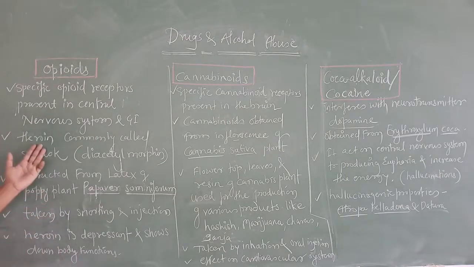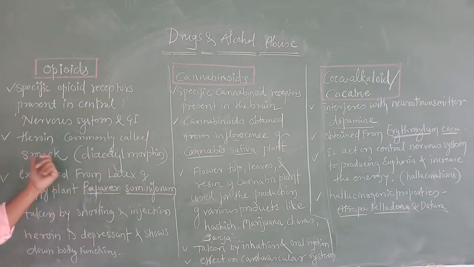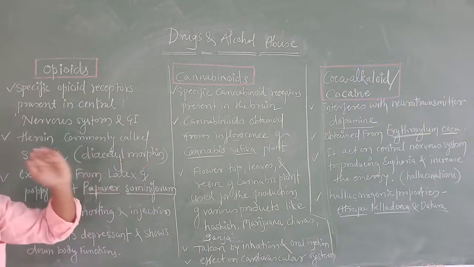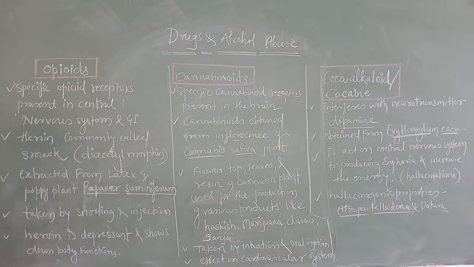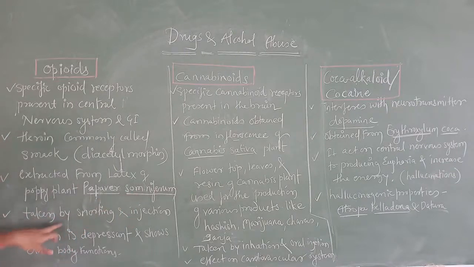Heroin, commonly called smack, is an opioid, and chemically it is diacetyl morphine, obtained by acetylation of morphine. These opioids are extracted from the latex of the poppy plant, Papaver somniferum, and are taken by snorting and injection. Last, heroin acts as a depressant.